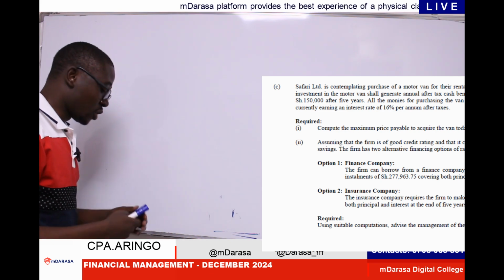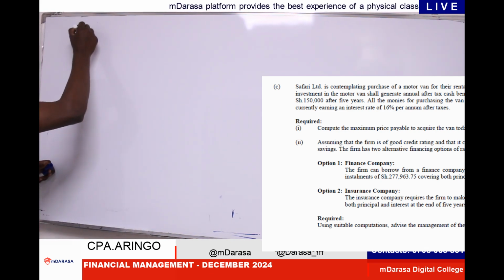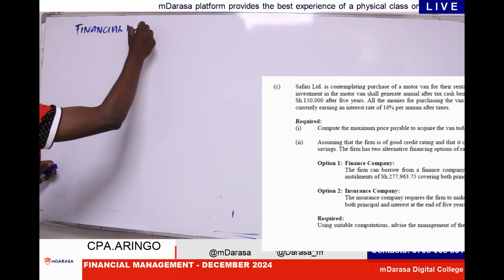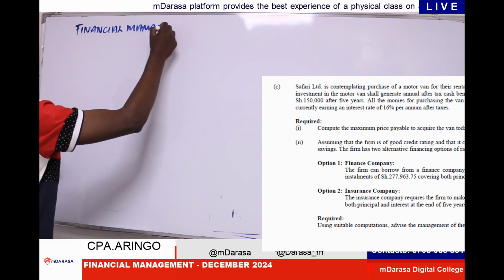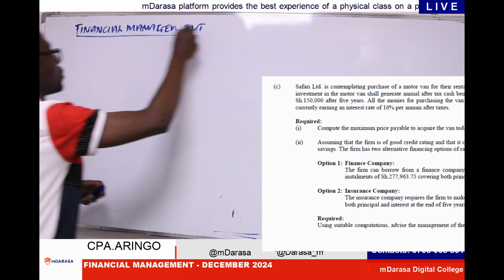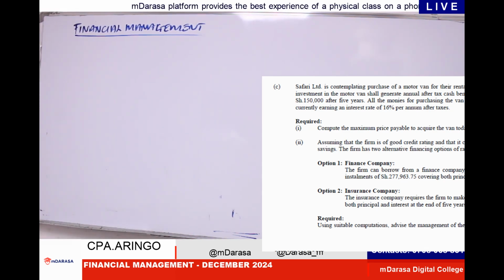And today's session, I want us to look at financial management. The question that I want us to handle today is a very interesting question of financial management, which was tested in December 2024. The concept that we'll be handling today is all about discounting techniques. This question was tested in December 2024, question number 3, part C.